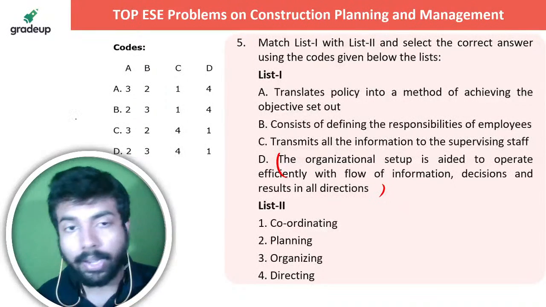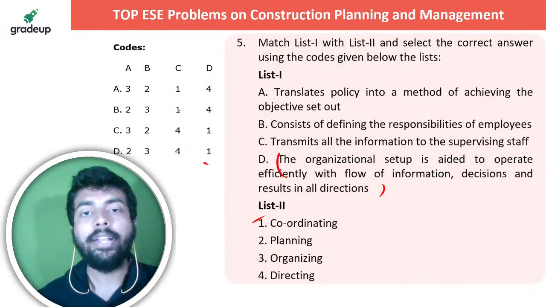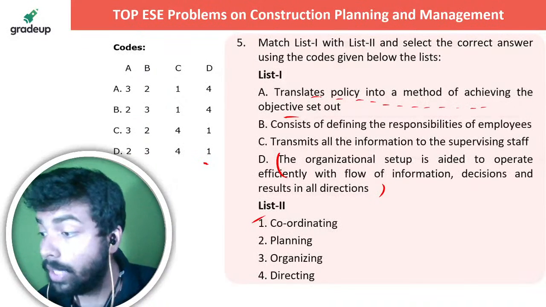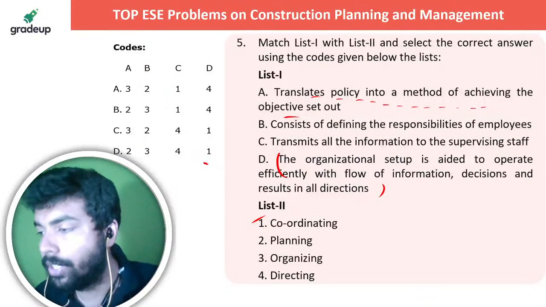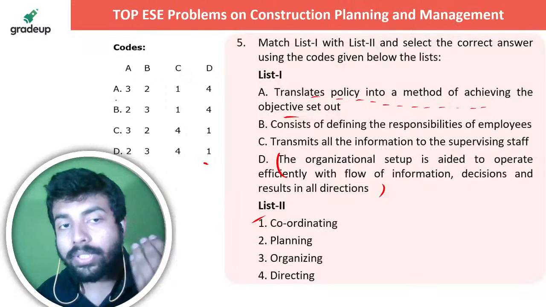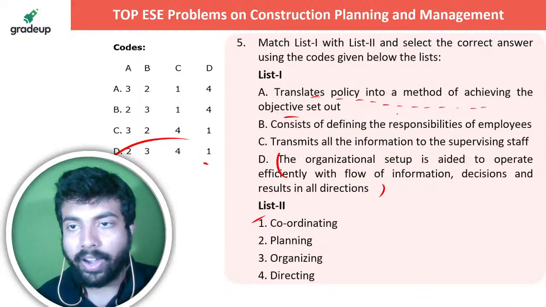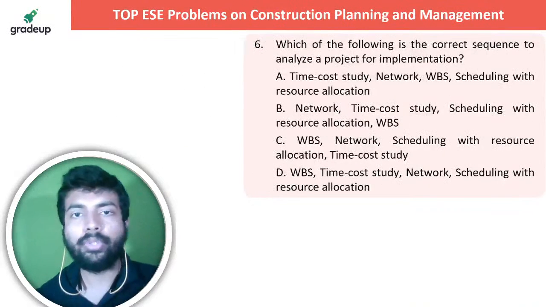तो मतलब coordinate कर रहे हैं हम सारे चीजों को. So D का है 1, and it's also evident translates policy into a method of achieving. इसको हम बोलते हैं क्या? प्लानिंग करना. Translates policy into a method of achieving. पहले हम पॉलिसी को सोचते हैं, उसके बाद प्लानिंग करते to set the objective, right? And B consists of defining the responsibilities of employees, organizing, right? Next question is up on your screen.